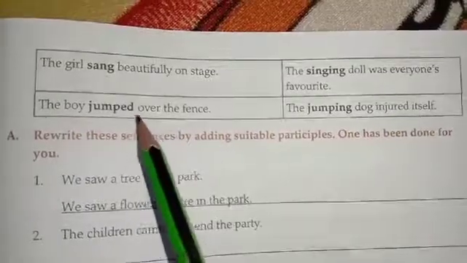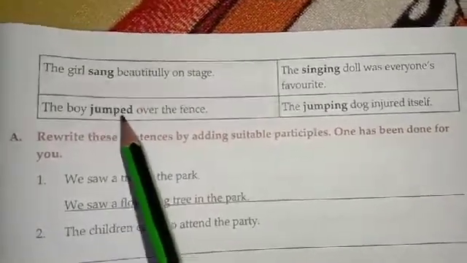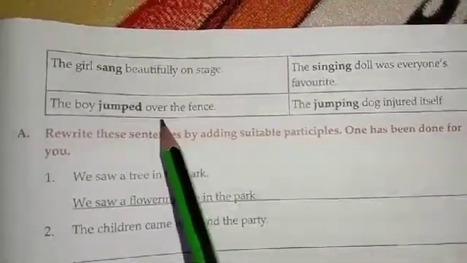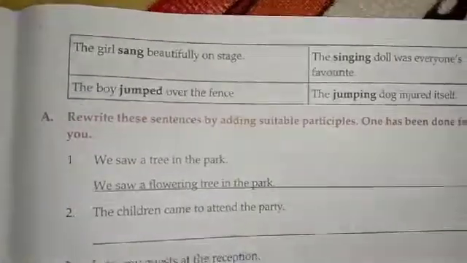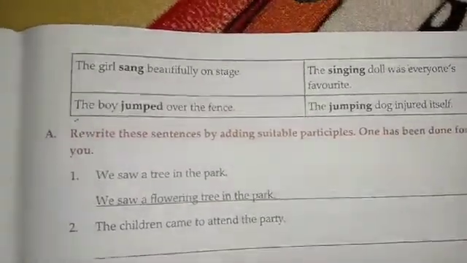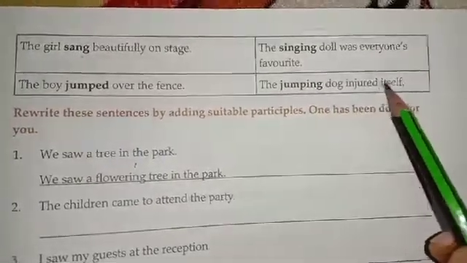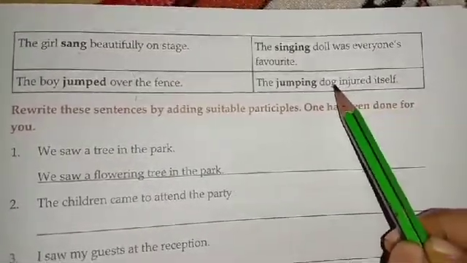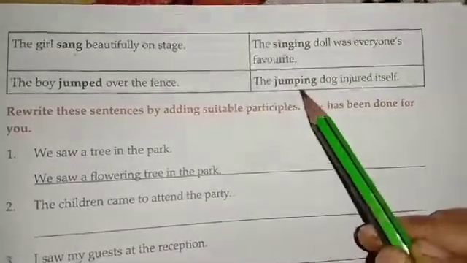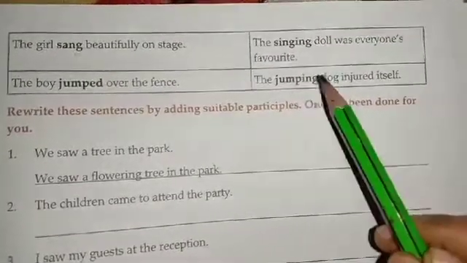The boy jumped over the fence. Now here you know this is a simple verb. The boy jumped. So jumped is the verb. It is not an adjective. It is only a verb. Simple verb. Now you see over here. The jumping dog injured itself. How was the dog? Jumping. So jumping is a verb also and an adjective also.